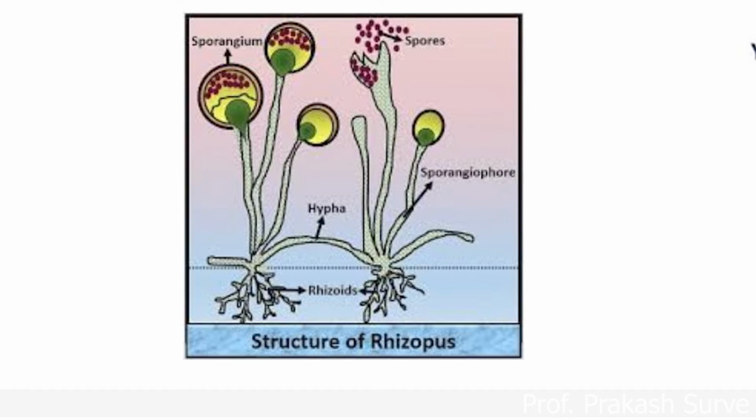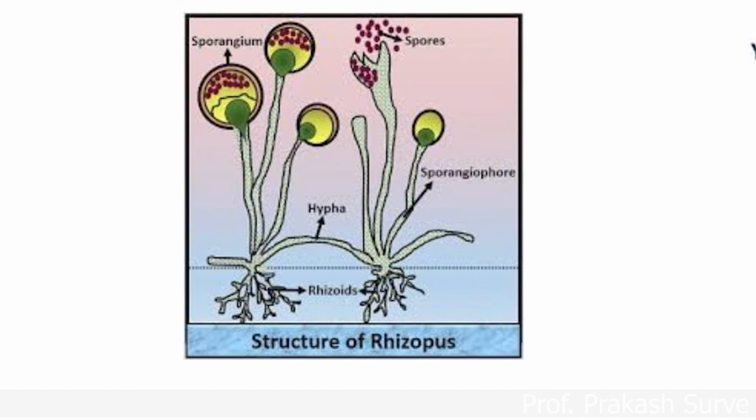Heterotrophic mode of nutrition. Just now I said they do not show the presence of chloroplast, so they cannot prepare their own food. That is why they depend on other organisms, we can say dead and decayed matter. Some are saprophytic, some are parasitic, or some are predators. Saprophytic means living on dead and decayed matter. Some are parasitic, which depend on other plants and cause diseases in them. So they are also called predators.